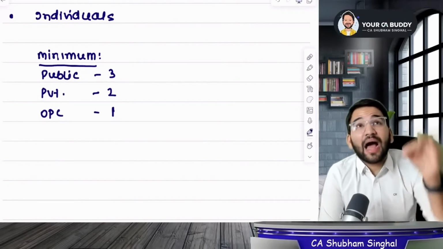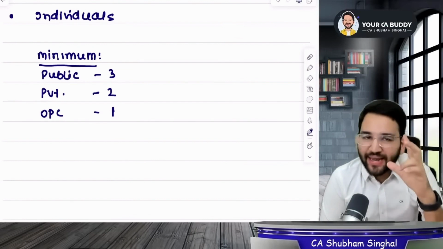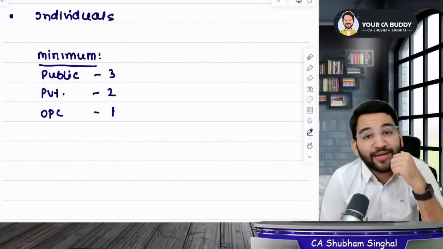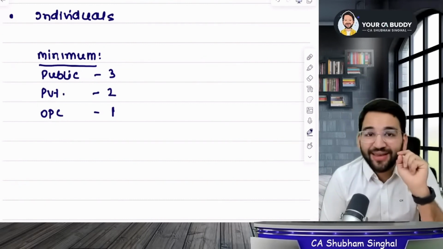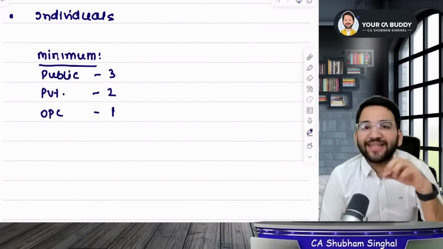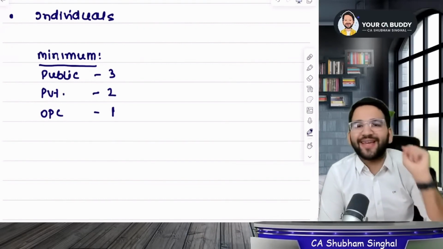So you need to understand, in the case of a public company, when it comes to the number of shareholders, then just try to get this. In public, minimum of 7, in private, minimum of 2, and in one-person company just 1 is needed. Likewise, here also you need 3, 2, and 1 for board of directors.